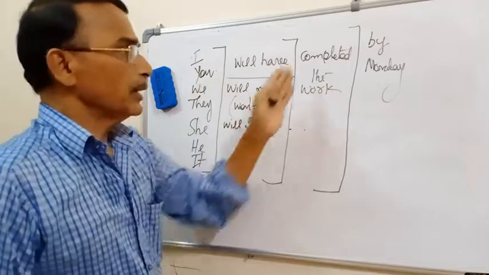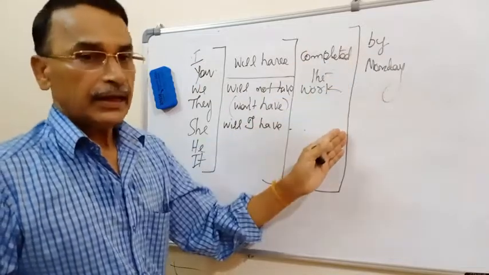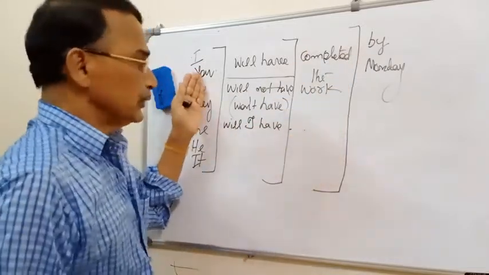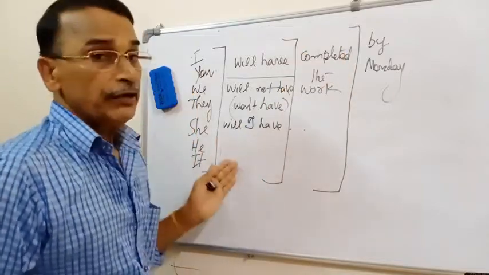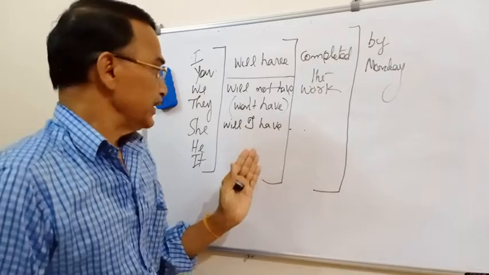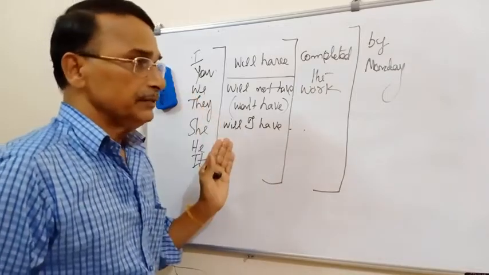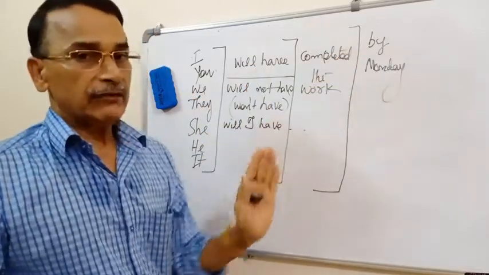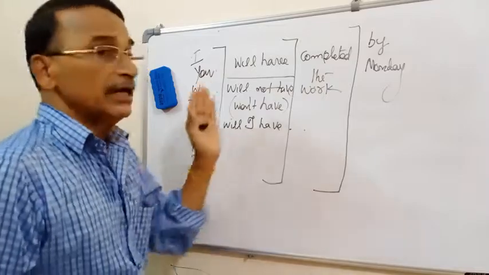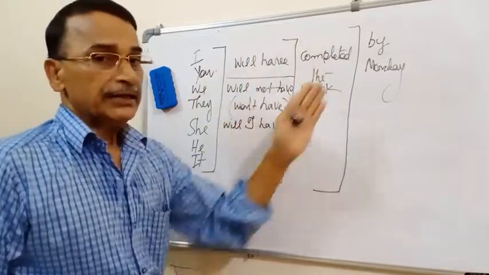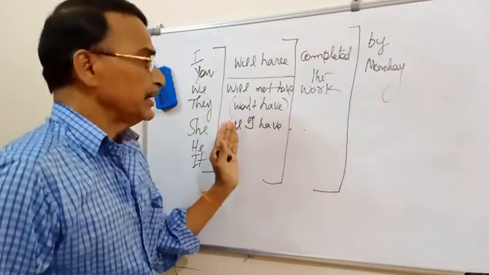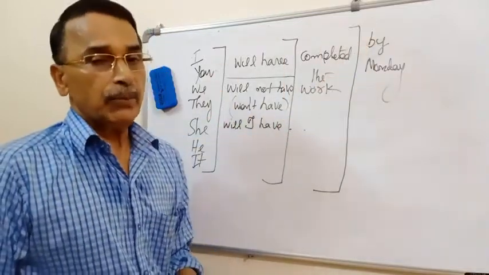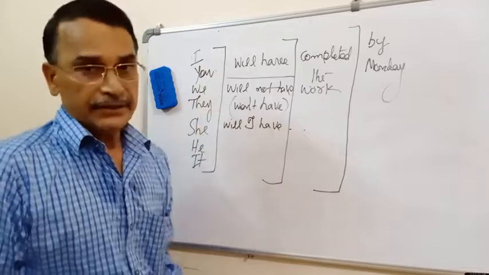Now, in question forms, will I have completed the work by Monday? Will you have completed the work by Monday? Will we have completed the work by Monday? Will they have completed the work by Monday? Will she have completed the work by Monday? Will he have completed the work by Monday? Like that.